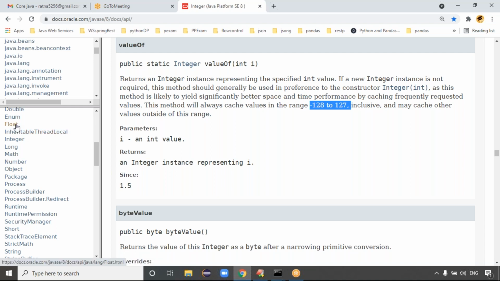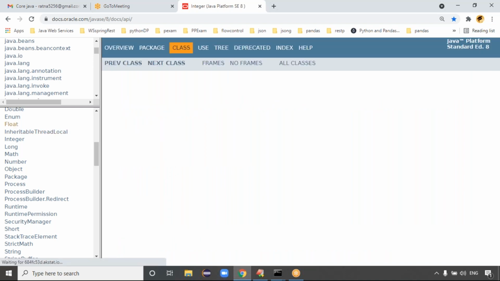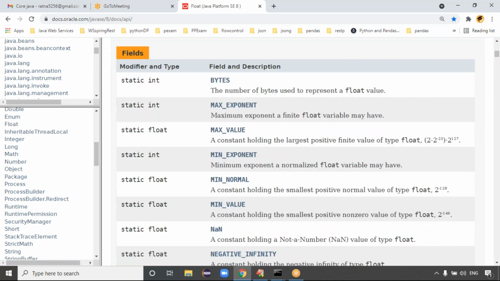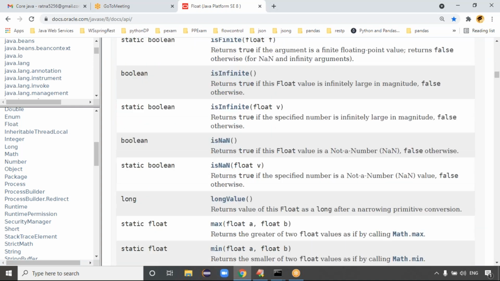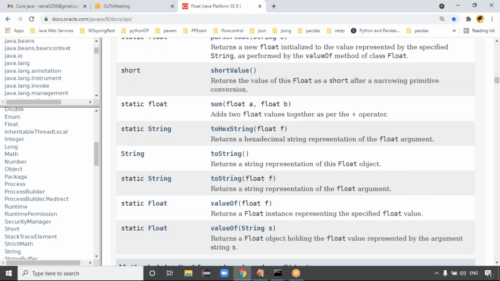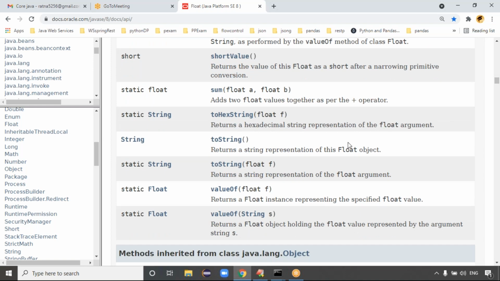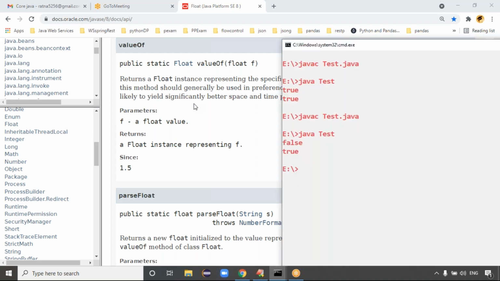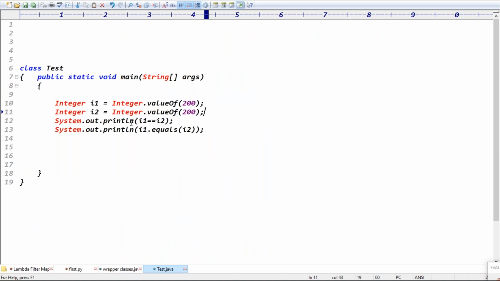But in the same case, if you want to see it with float: to create the wrapper object, Float.valueOf is also possible. Integer.valueOf caches the data in that range, but what about Float.valueOf? There is no range, no cached value. In that case, even for 10.5 and 200.5, it is pointing to different memory.